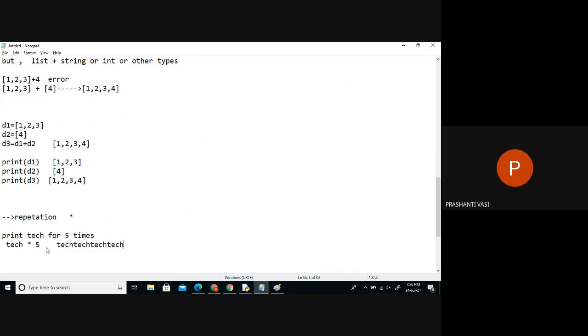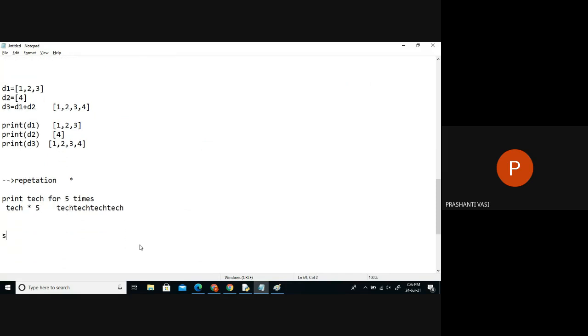5 times. Like this, 5 times. So this operator is also creating a new object with the combination of this data copied 5 times, creating a new object here. So this is a new object. So if you have taken S1 as tech, S1 will not get modified. If you say S1 into 5, a new object is created.